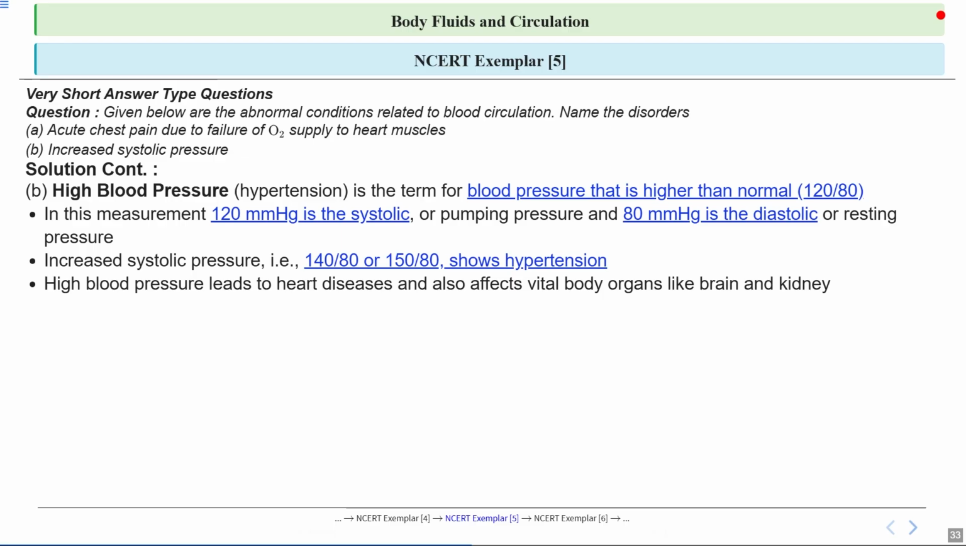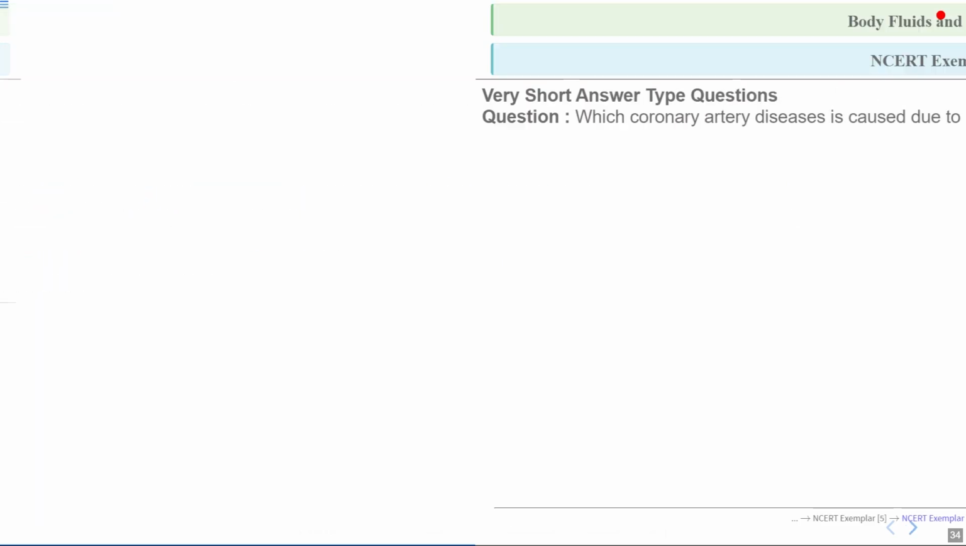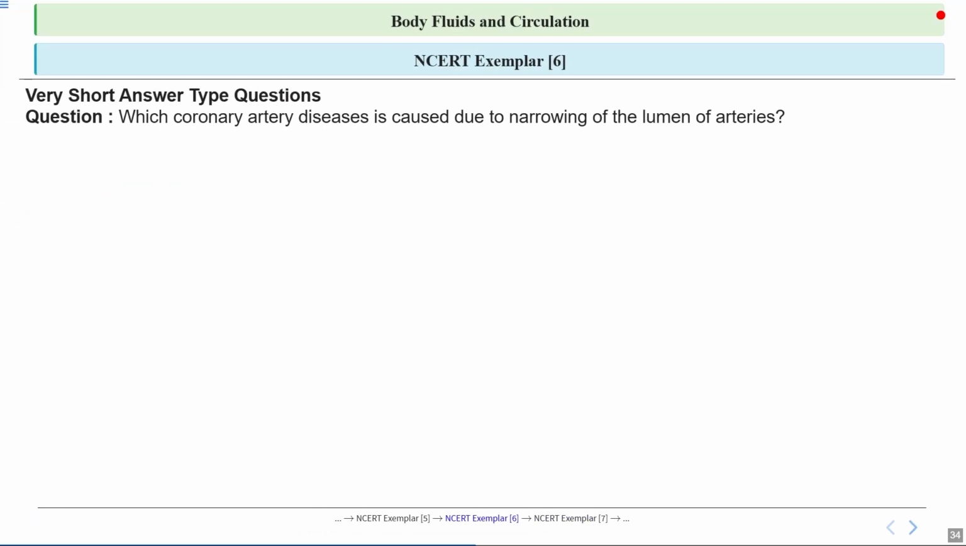So, high blood pressure doesn't just affect the heart, it can also damage other important organs like brain and kidneys. So, over time, this can lead to serious health problems, just like how constant high pressure in a pipe can eventually cause leaks or bursts. So, this is question number 6, and the question asks, which coronary disease is caused due to narrowing of lumen of arteries? Let's see the answer in detail.